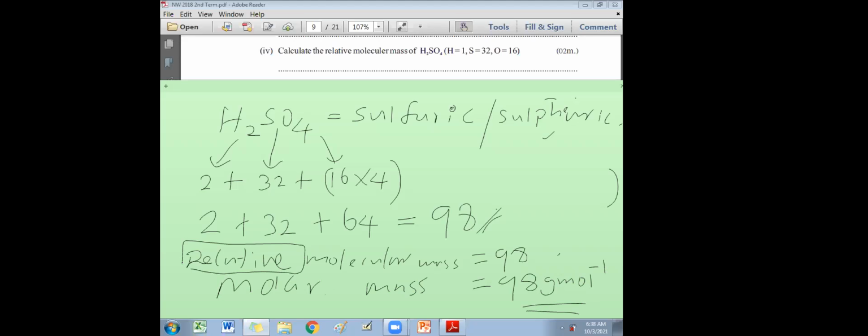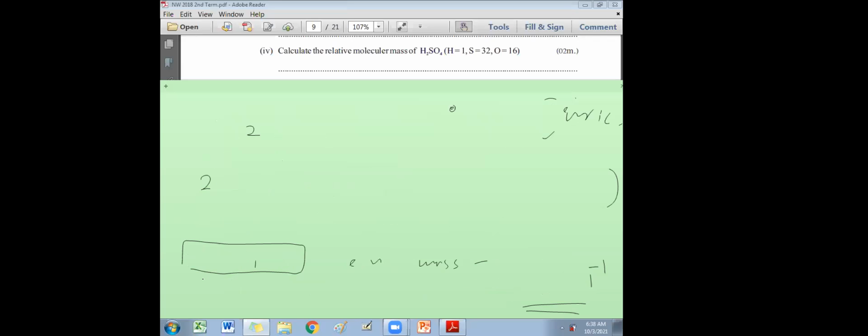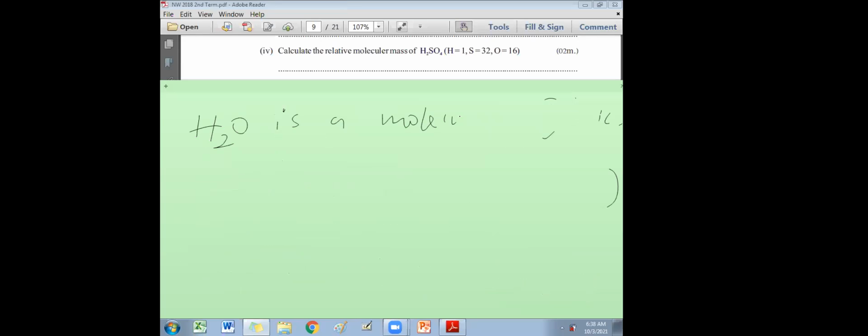And one more thing. If you want, you can copy this down in your short notebook. Some compounds don't exist as a molecule. I'll give one example. H2O is a molecule. Therefore, we can use relative molecular mass, because it's the molecular mass of H2O. Then you will get the answer 18. That is the first point. You can copy this down in a short notebook.